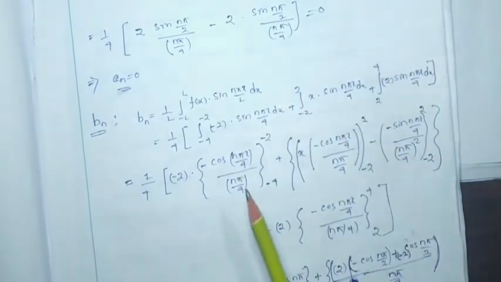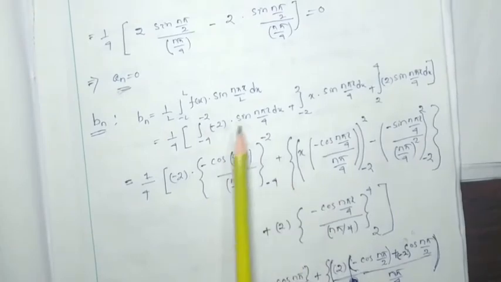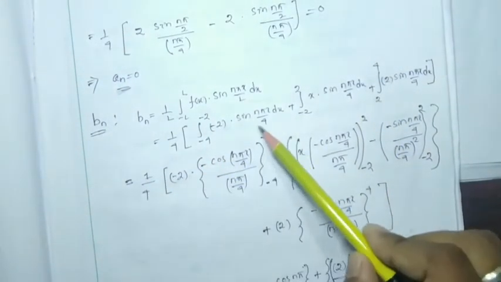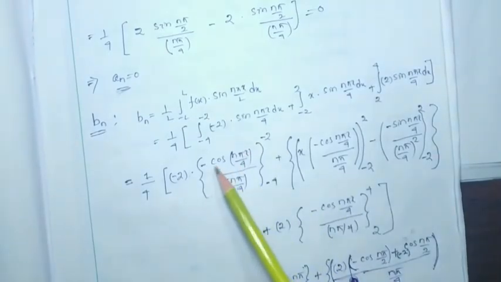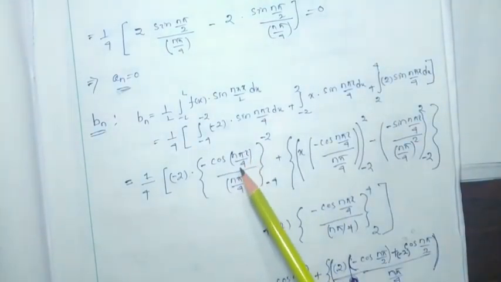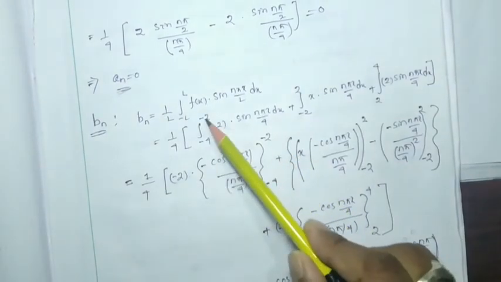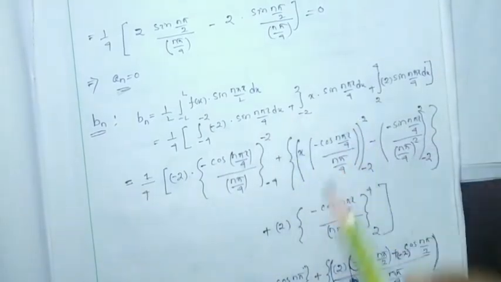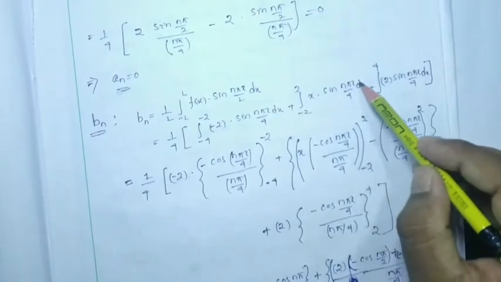So now we have to integrate carefully all the integrands. This will be minus 2, it will come over here. This is sin n pi x by 4 dx. If we integrate, it will be minus cos n pi x by 4 by n pi by 4. Limit is minus 4 to minus 2. Okay, then this is x sin n pi x by 4 dx.